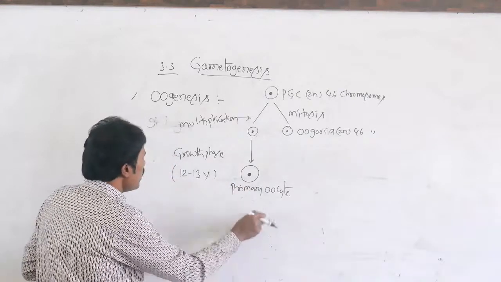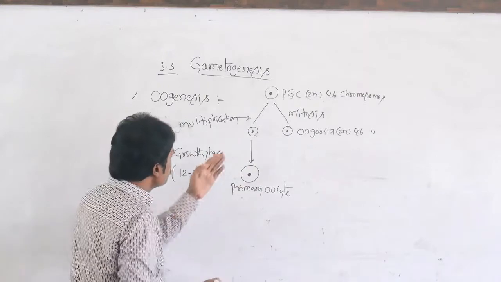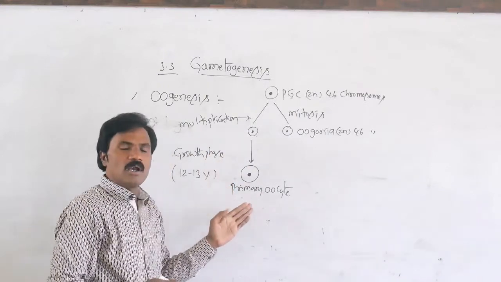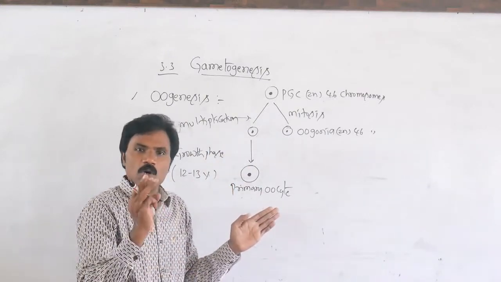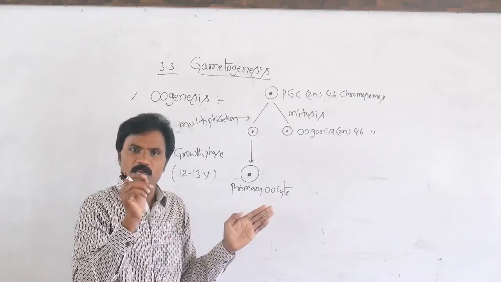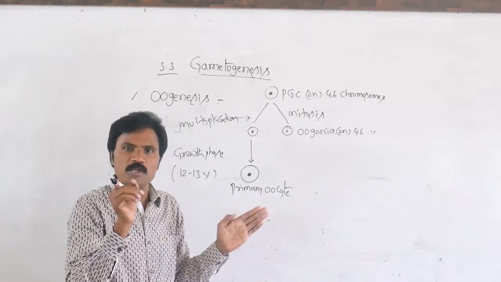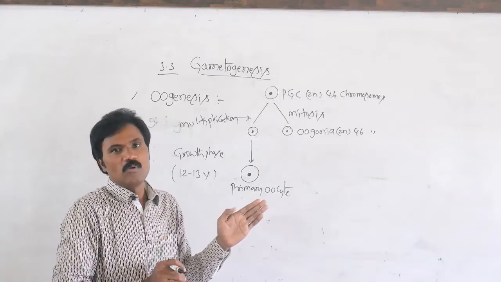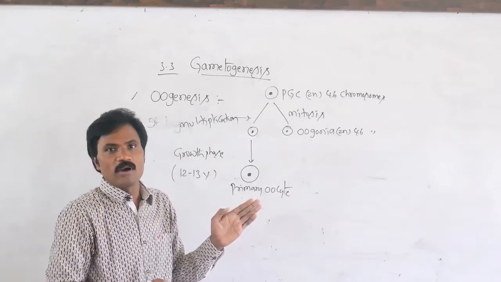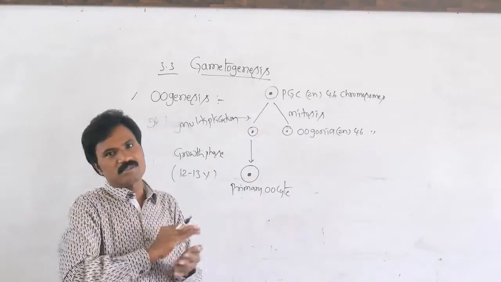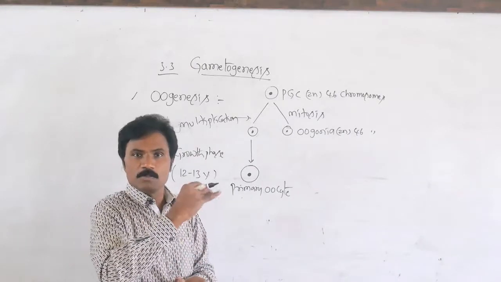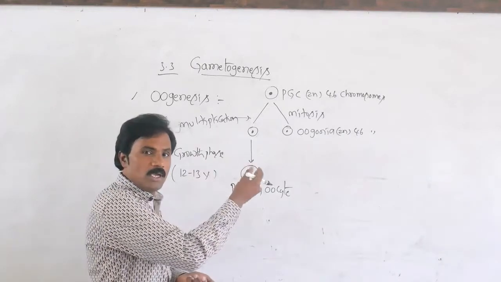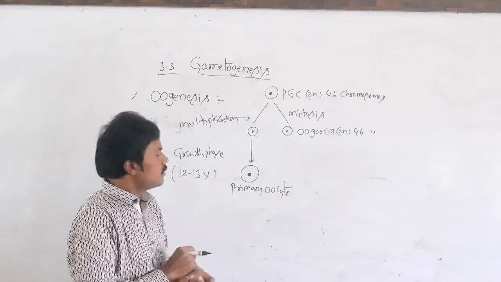Later it will proceed. In this growth phase, in Drosophila, if you observe, it takes only 3 days. In the hen, it takes only 6 to 13 days. Whereas in the frog, it involves 3 years. Whereas in human beings, it is 12 to 13 years.